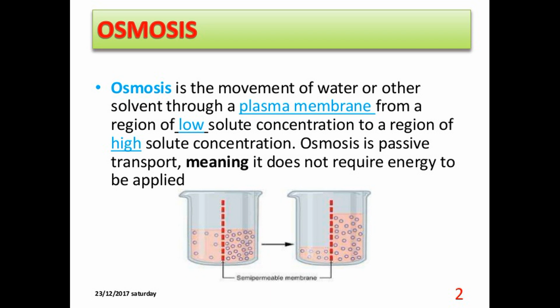So solvent molecules, that is water molecules, pass through the semi-permeable membrane and reach the other side where the concentrated liquid is present. And finally water passes and passes. At one stage both sides' concentrations become equal. That is, the amount of solvent particles and solute particles is relatively equal on both sides of the membrane. That condition is called equilibrium. Till this condition is acquired, the particles keep on moving. This is osmosis.